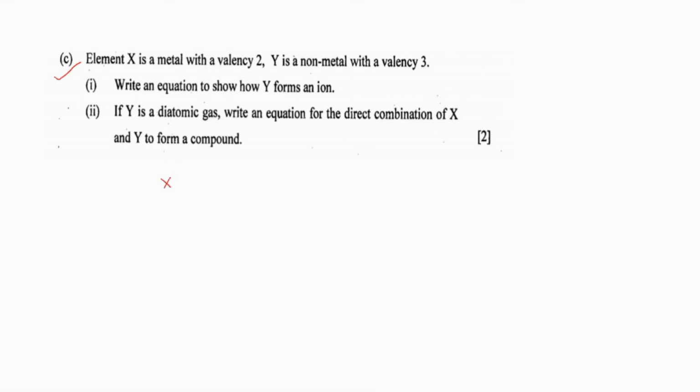Element X is a metal with valency 2 and Y is a non-metal with valency 3. Write an equation to show how Y forms an ion. Remember, Y is a non-metal. Non-metals are electron acceptors. So in order to attain stability, it will be accepting electrons. They have already told that its valency is 3. So what do you mean by that? In order to attain stability, it will be accepting 3 electrons. So how to write that? Y will be accepting 3 electrons and it will be forming Y3 minus.